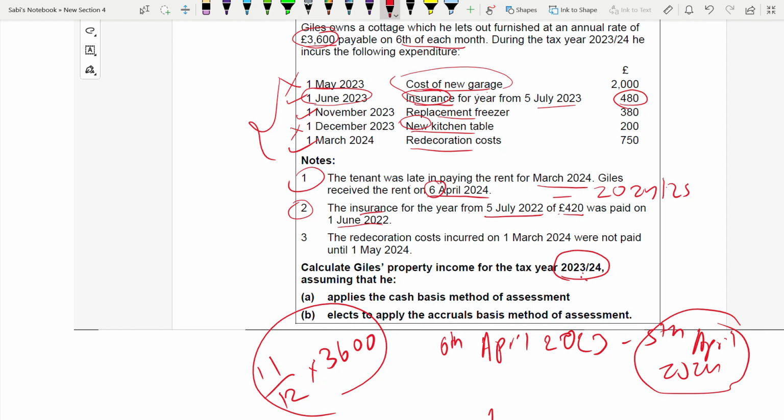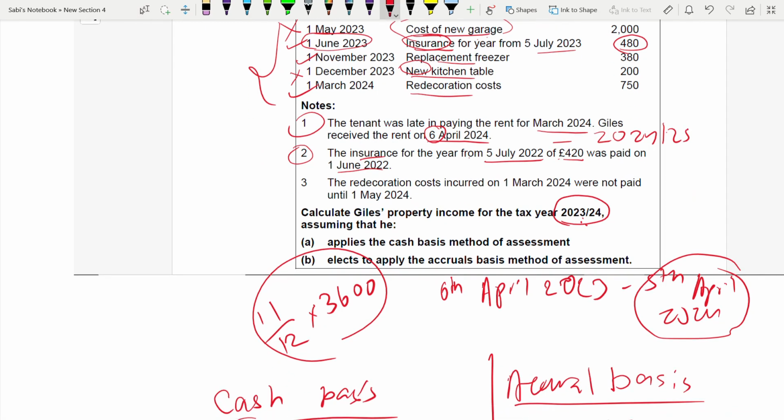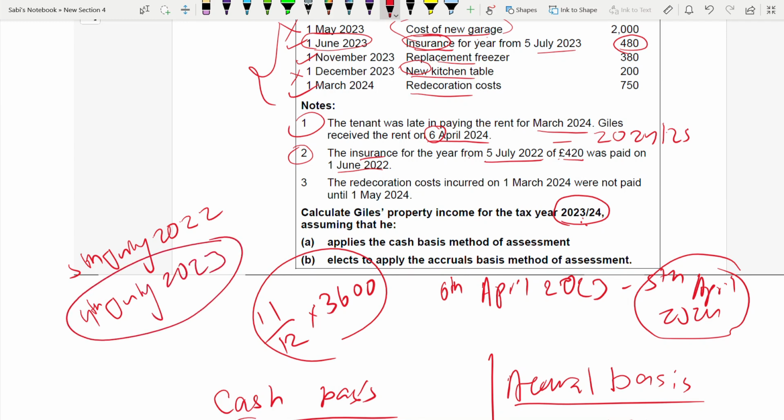So insurance for the year means from 5th of July 2022 to one whole year, so 5th July 2022 to 4th July 2023. Remember, this falls in this tax year 23-24.